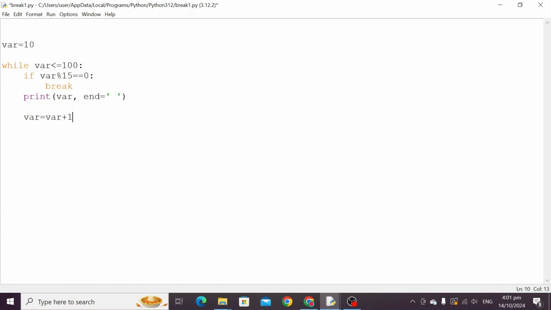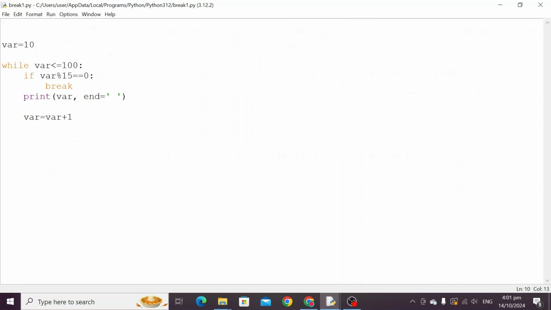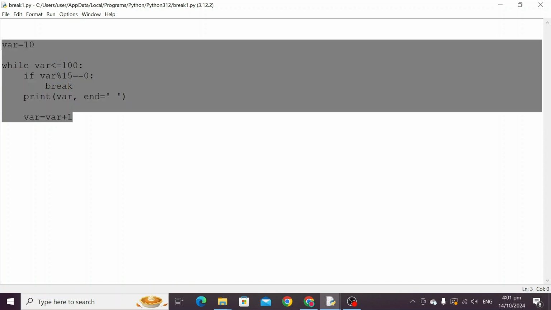Let's execute. Now we can see 10, 11, 12, 13, 14 printed. As soon as the value of var is 15, then 15 mod 15 will be 0. Immediately the condition is true and the loop stopped. Got it? Now let us understand what is the use of the continue statement.